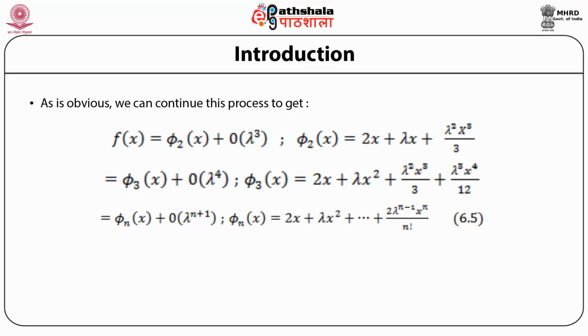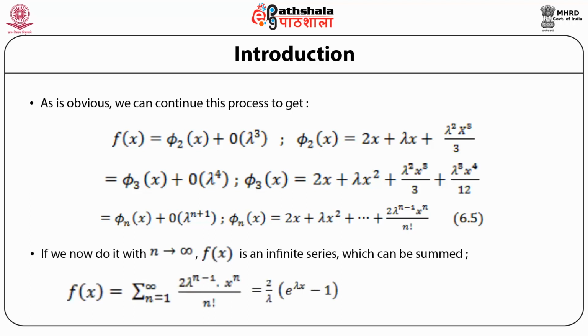Finally, we can write the nth term, of order lambda to the power n, as f(x) is equal to phi n of x plus terms of order lambda to the power n plus 1, where phi n of x is given by 2x plus lambda x squared plus, continued till you have terms of order n minus 2 in lambda. Namely, the last term is twice lambda to the power n minus 2, x to the power n by n factorial. So we have been able to obtain by this process terms up to order lambda to the power n.